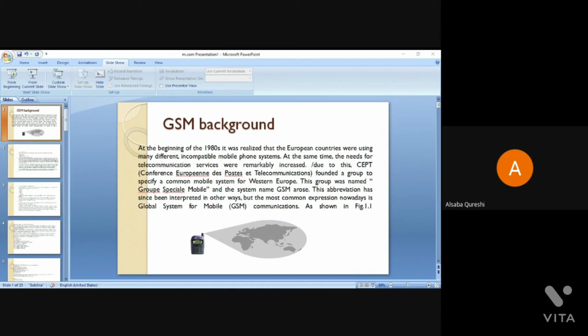In the previous part we discussed that the transmitter was placed on the top of a building. Now they are placing it on the top of a hill, and it used two different frequencies for sending and receiving the data. IMTS supported 23 channels spread from 150 megahertz to 450 megahertz.